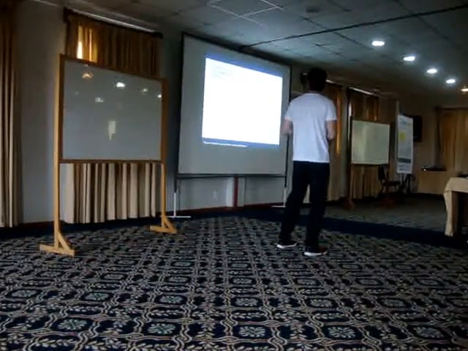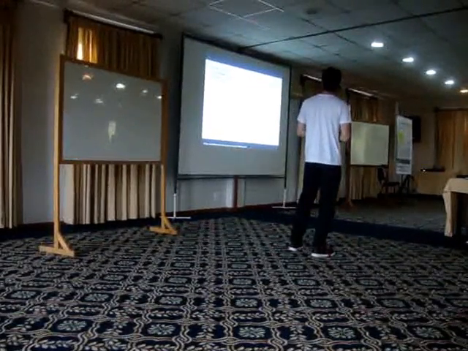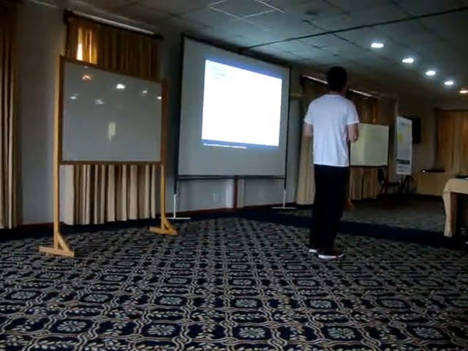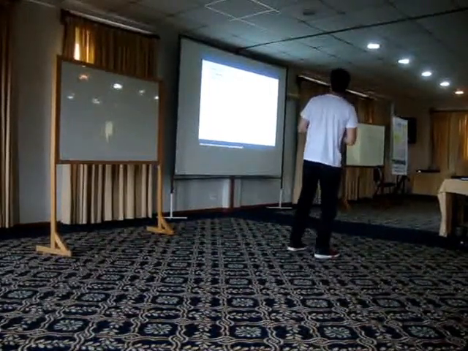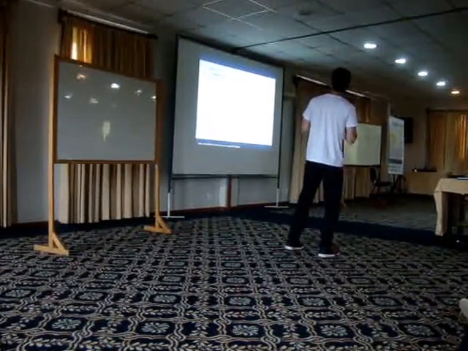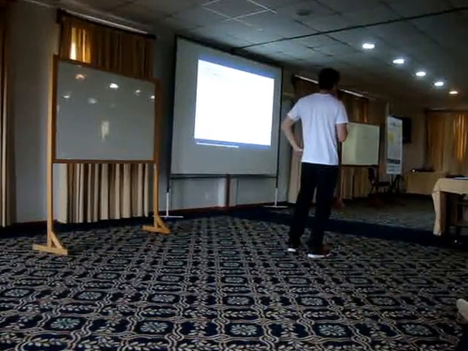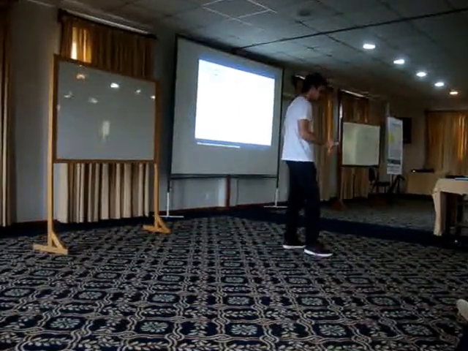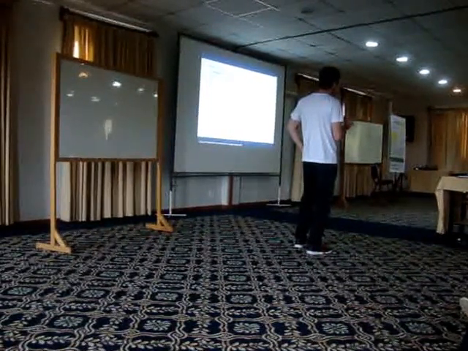We say that an ordering v1, v2, up to vn of all the vertices of G is simple when for every i between 1 and n, vi is simple in the induced subgraph by vi, vi+1, up to vn. So the characterization says that the graph is strongly chordal if and only if it has a simple elimination order.